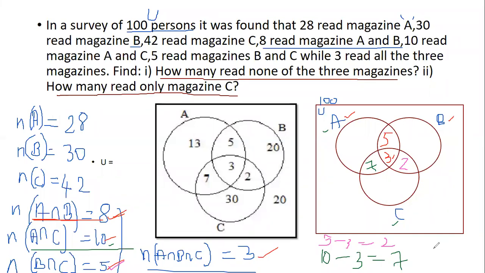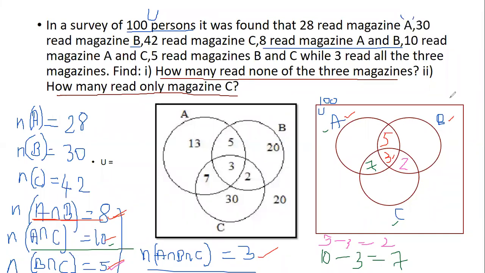Everybody understood till here? Can I continue? Guys, you have to reply.